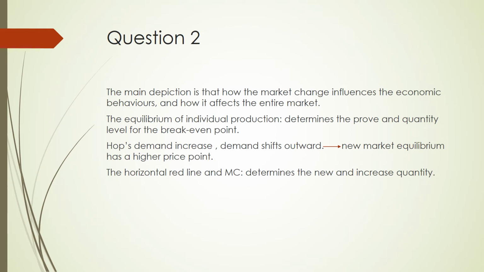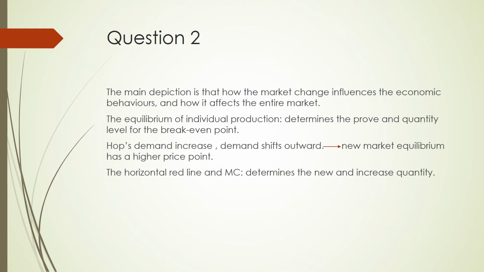The first question gives a peek at how the hop industry as a whole would respond to market changes, but it doesn't explain how these shifts happen on a micro level. Now we look at how the market change influences the economic behaviors of a typical hop grower and how it affects the entire market. The left graph of each pair is the individual grower's production curves. The one with the steeper slope is marginal cost, and the other one is average total cost.